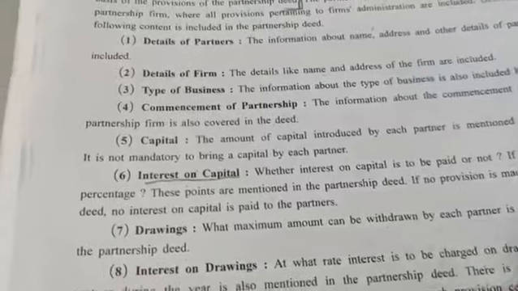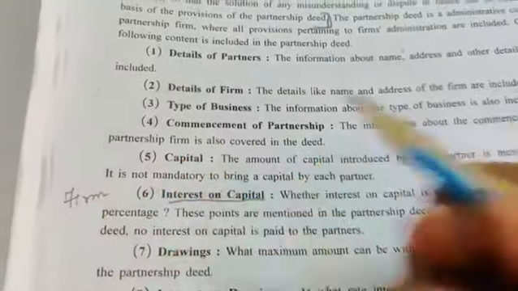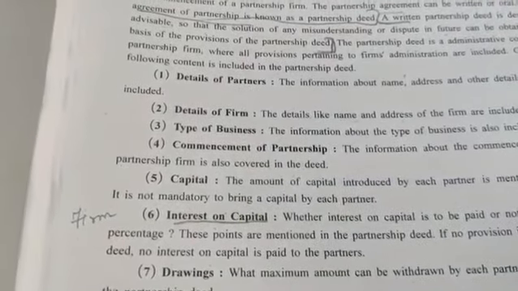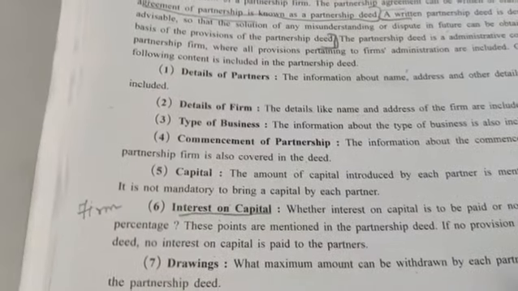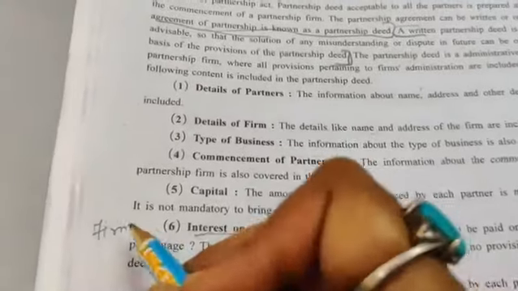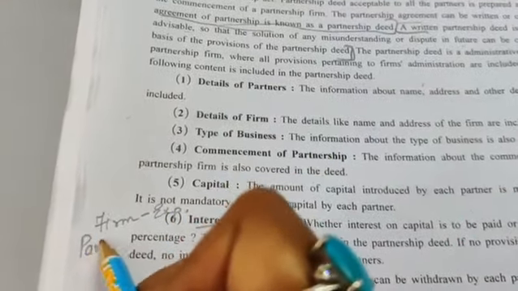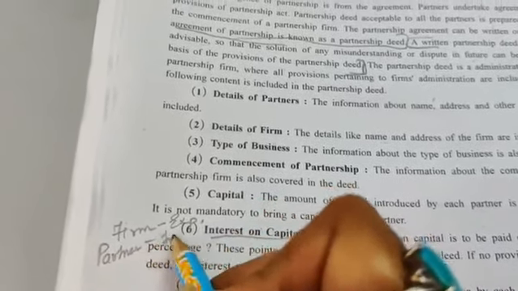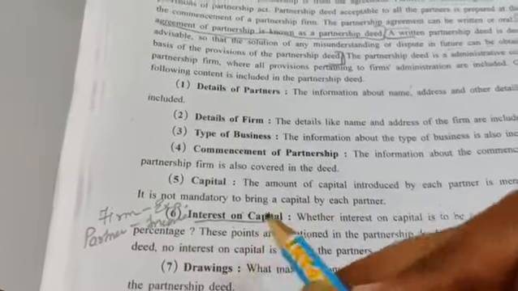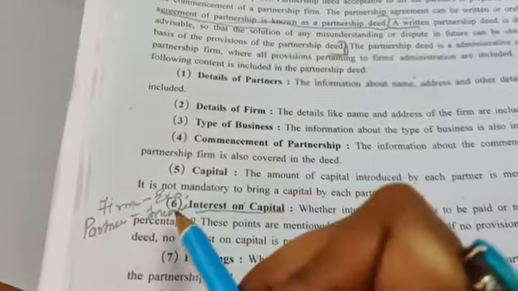Now another thing, it is also asked in MCQ whether interest on capital is an expense or income for the firm. First of all, what is capital? Suppose I am having a business and I am one of the partners, so capital means what amount I have invested in that particular business. On that I will be getting interest. So for the firm, interest on capital is an expense, but for the partner it is an income. The partner will get the money, interest on capital will be received by him. Who will give it? The firm will give. So for the firm it is an expense and for the partner it is an income.